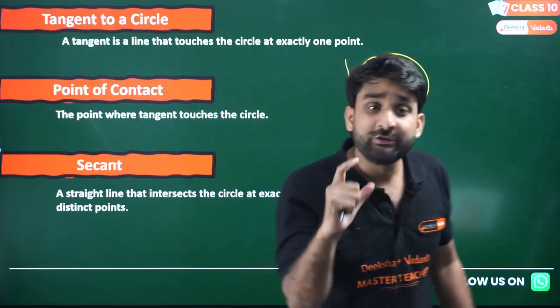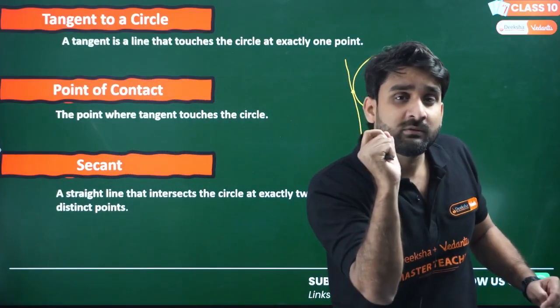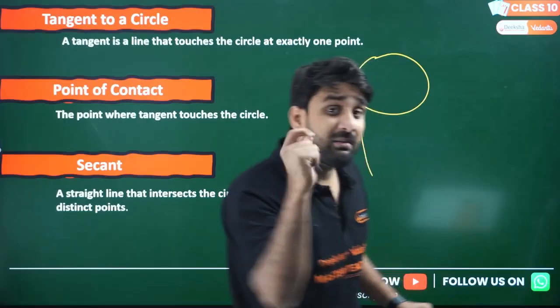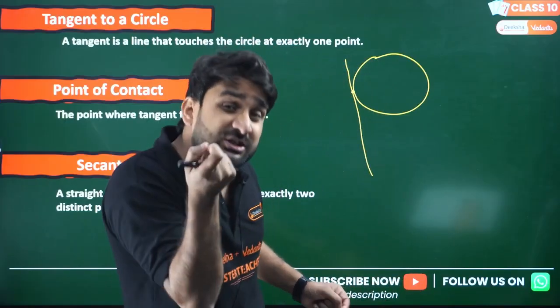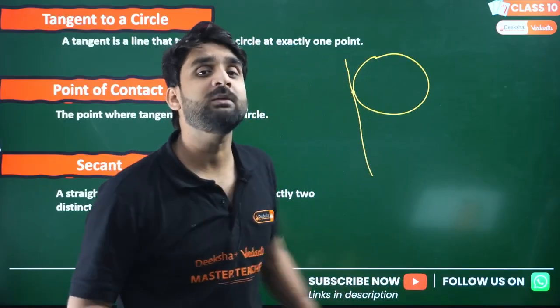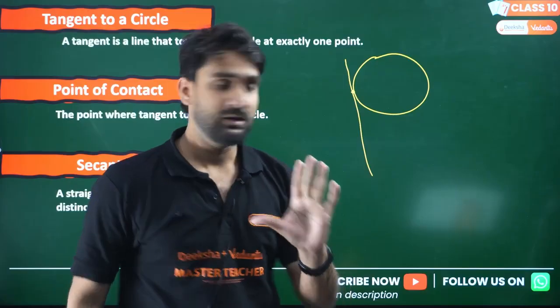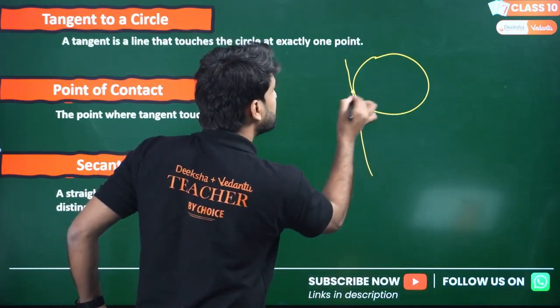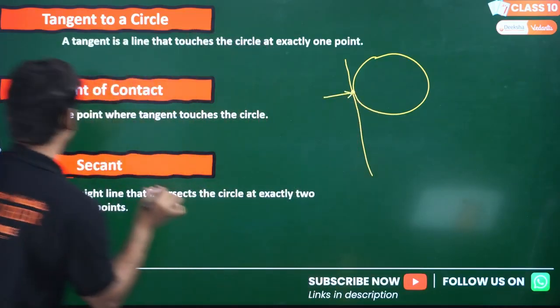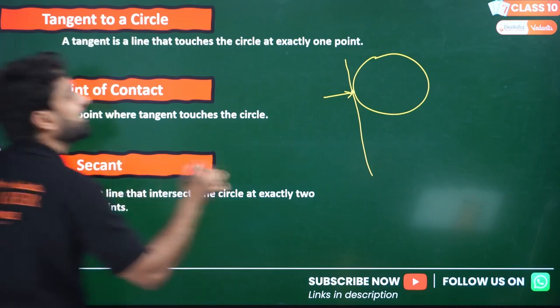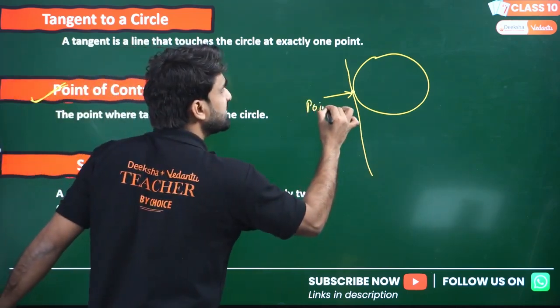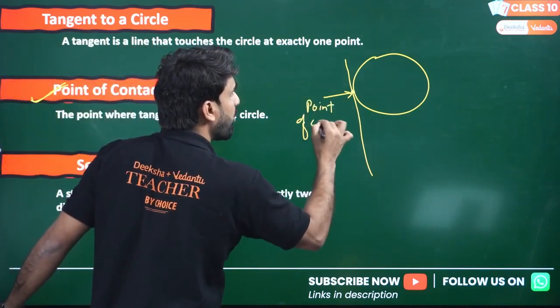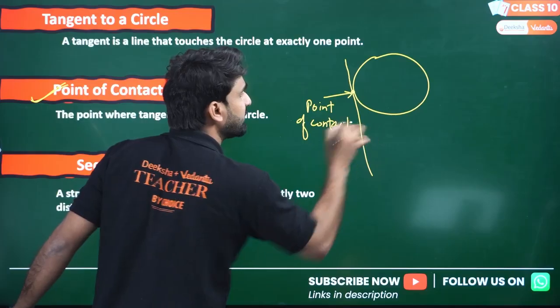I'm saying just touches, so how many points will there be? Only 1 point. This point is called the point of contact.